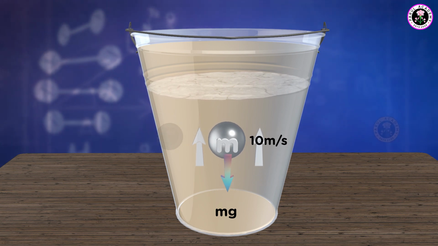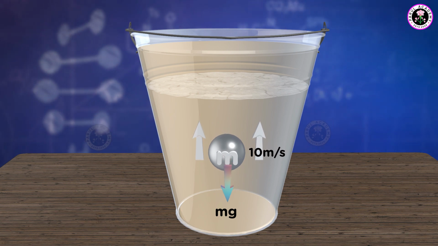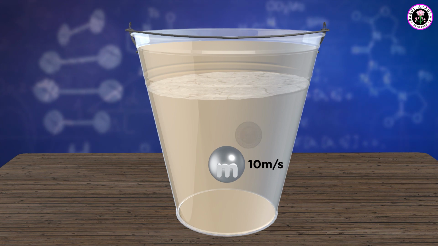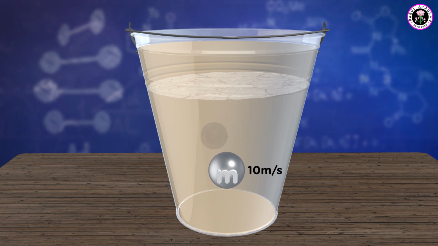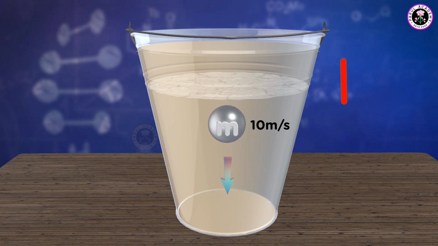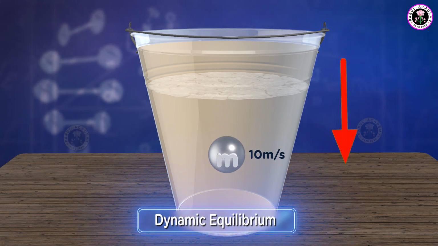After some time, both of these forces are balanced by each other, so the net force on the body becomes zero. But as it was in motion, it will continue its motion with the same speed in the same downward direction. This is an example of dynamic equilibrium.